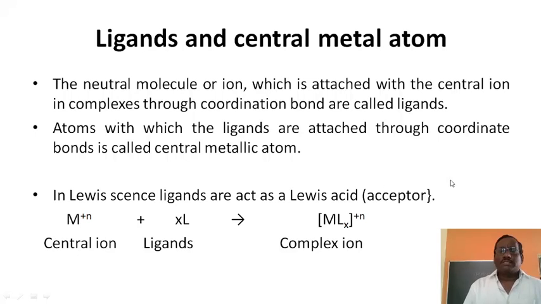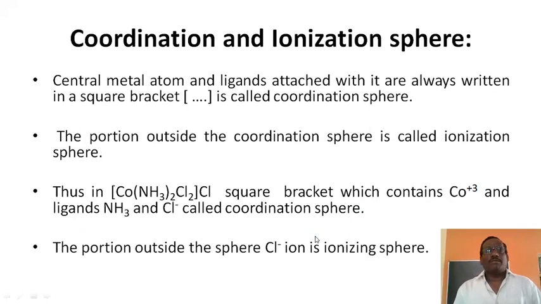In the Lewis sense, metals are said to be electron pair acceptors. Ligands are lone pair electron donors, L, x number of L. These are attached to M, the central metallic ion, and the complex ion [MLx]^n is formed.